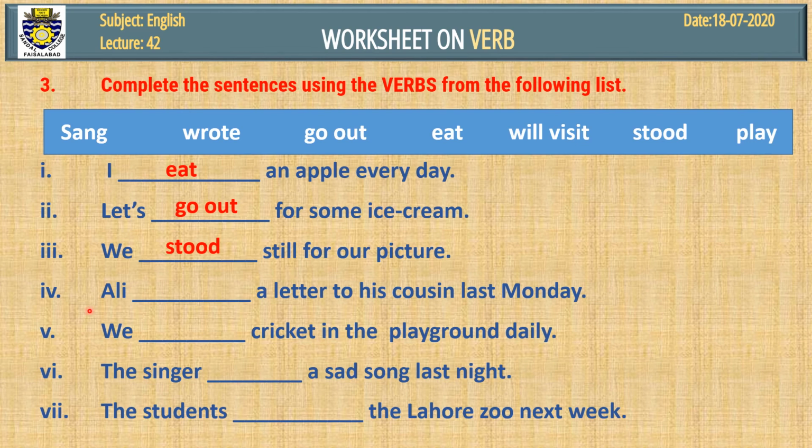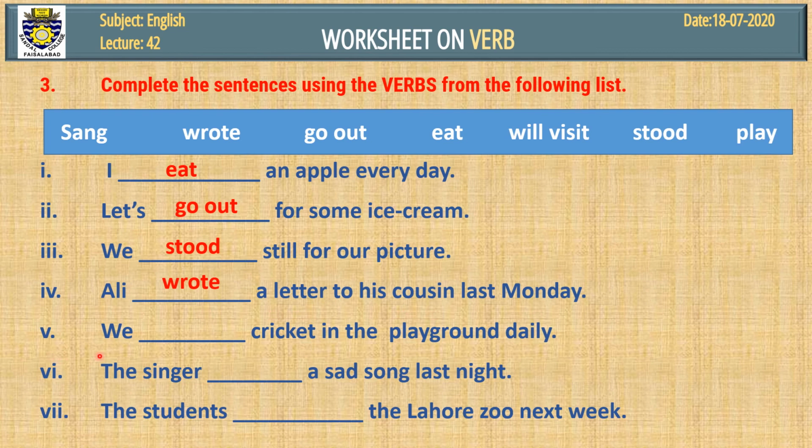Number 4, Ali dash a letter to his cousin last Monday. Last Monday is a signal word that tells us we'll use here second form. I would advise you, please understand these signal words. These are very important. These signal words help us to find out the correct verb. Ali wrote a letter to his cousin last Monday.